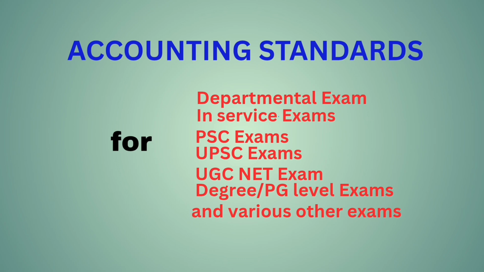AS29, provisions, contingent liabilities and contingent assets. The objective of this standard is to ensure that appropriate recognition criteria and measurement bases are applied to provisions and contingent liabilities, and that sufficient information is disclosed in the notes to the financial statements to enable users to understand their nature, timing, and amount.